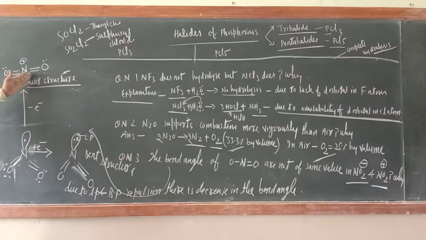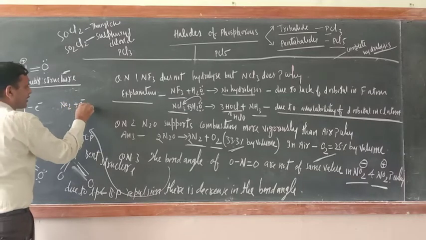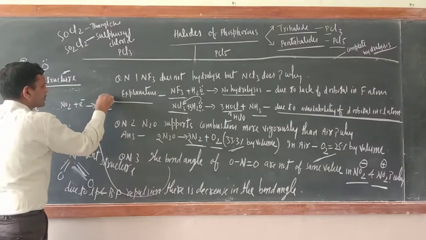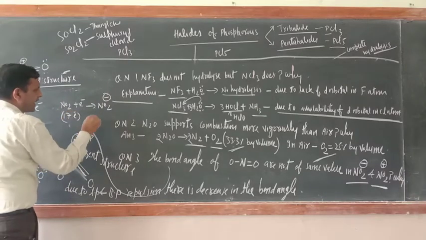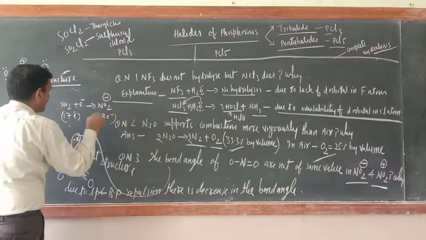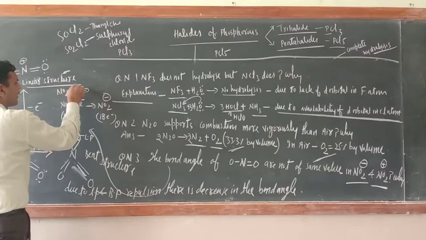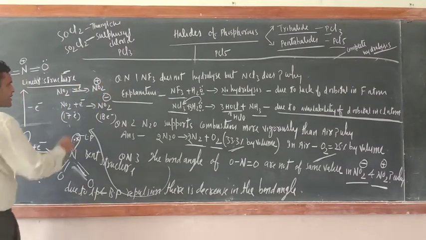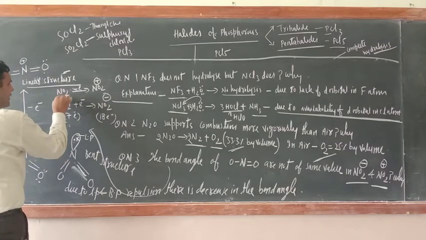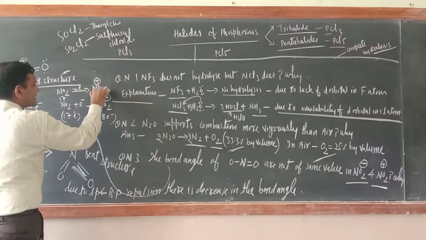Okay, so this is NO2 now. So just try to understand. Just remember, here NO2 plus 1 electron is NO2 single negative. Okay, here 17 electrons, here 18 electrons would be there. Similarly, here NO2 minus 1 electron is NO2 single positive. So here what is the total number of electrons? Here 17 electrons, here 1 electron will go. So now the total number of electrons will be 16.